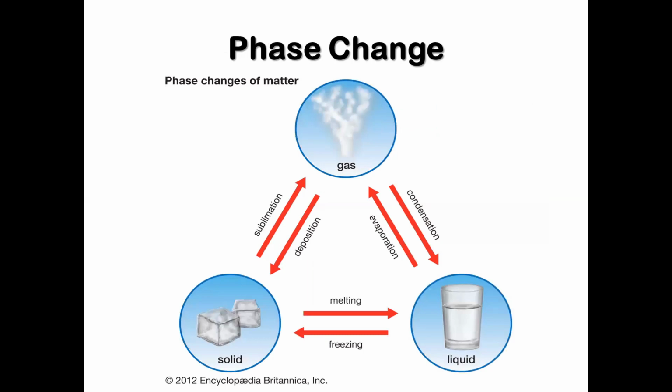The diagram below shows the different phase changes. When solid turns into liquid, we call it melting. When liquid turns into solid, we call it freezing. When liquid turns into gas, we call it evaporation. And when gas turns into liquid, we call it condensation.